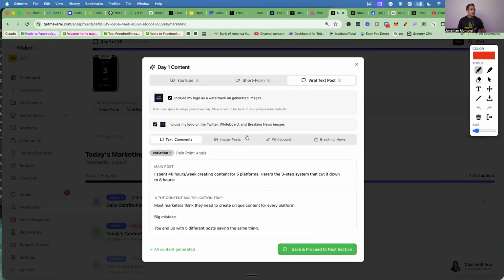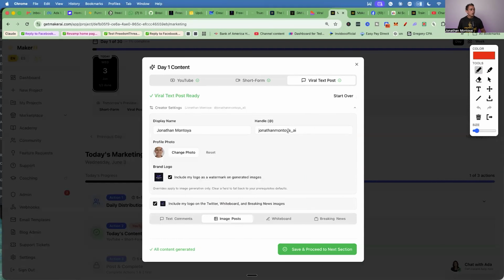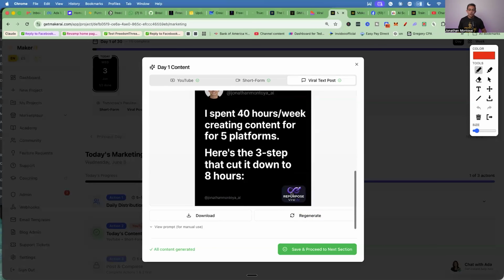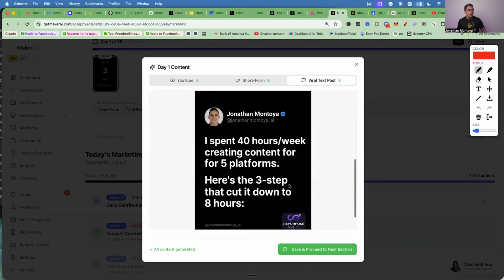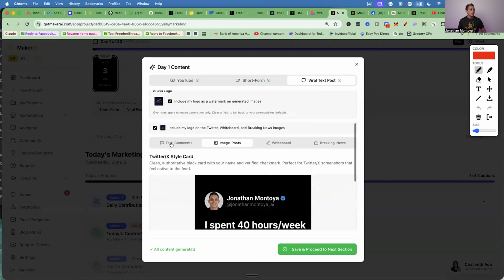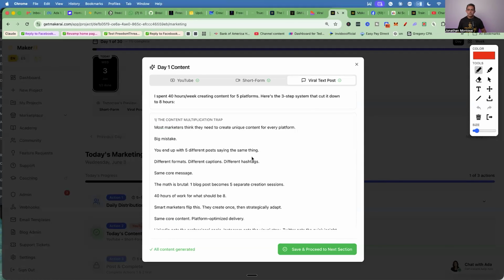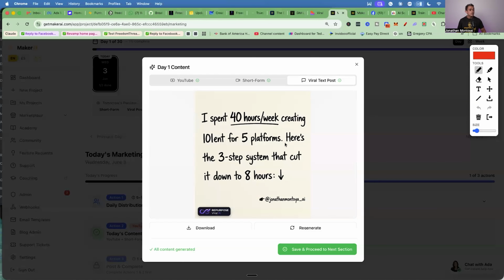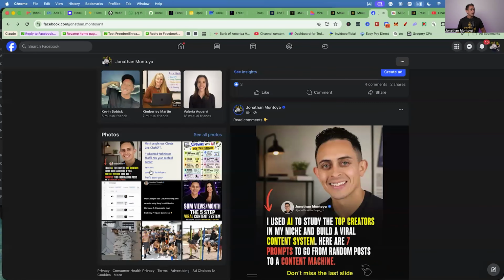And then the next thing it does is it gives you this image type post. So right here, it'll create this type of image. Now the cool thing is you can see it brings in the logo, it brings in your image, like all this stuff. It's very branded to you, right? Basically, I post this on Facebook, and then I just go back to the comments and then add the comments in the comments, right? Super simple. Same with the whiteboard, right? Same type of post, but it's just different, right? And you'll see that's exactly what I'm doing.